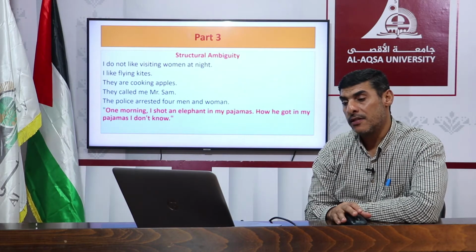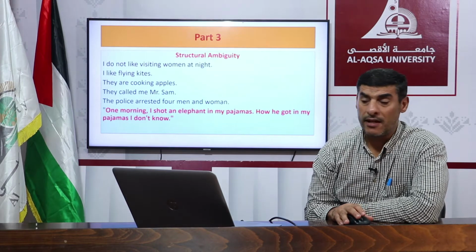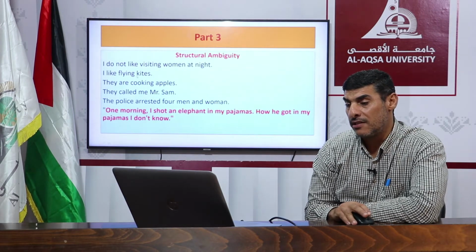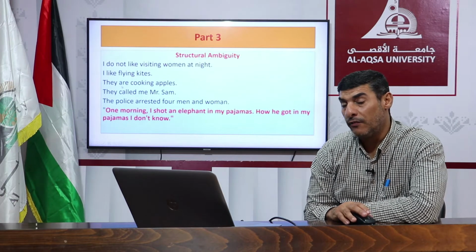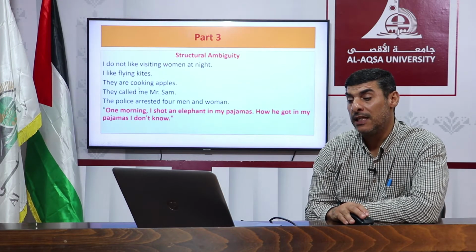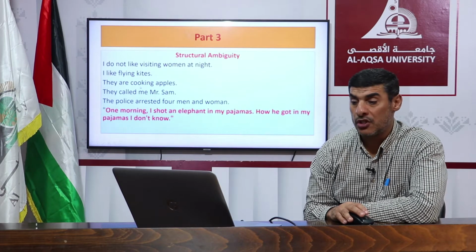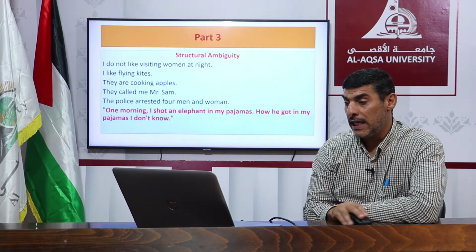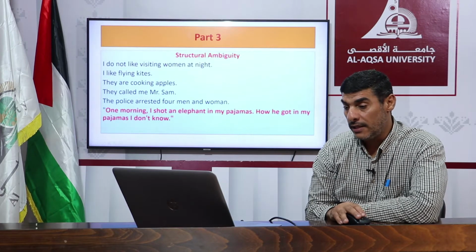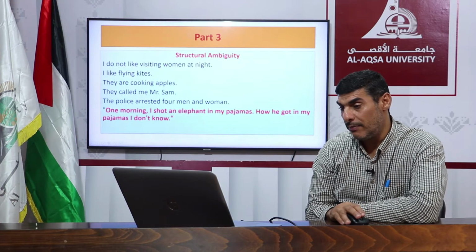They're cooking apples. The second meaning is that they is the subject, and are is a linking verb, فعل رابط, and cooking apples is a complement of subject. So cooking becomes an adjective, and apples is the noun, that is the noun phrase cooking apples.